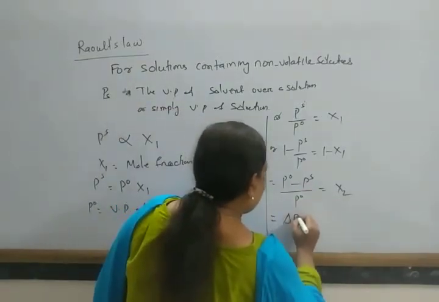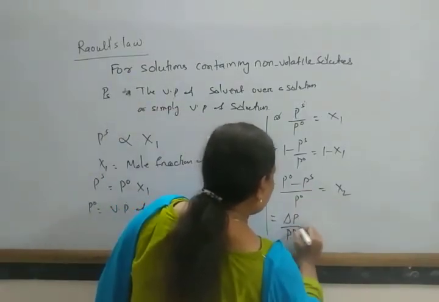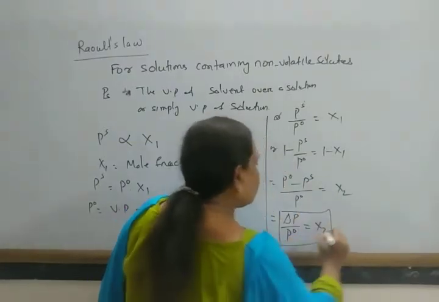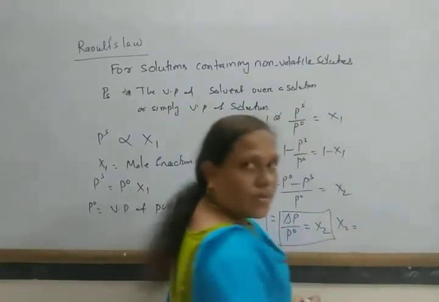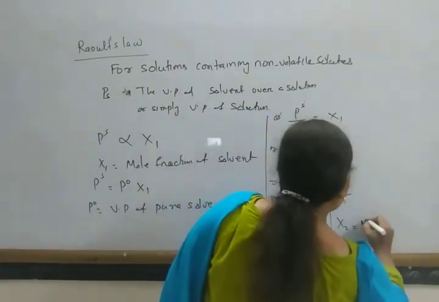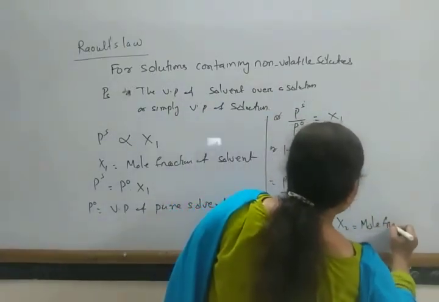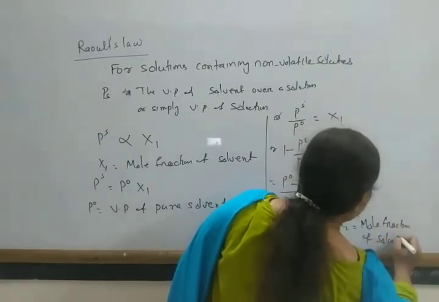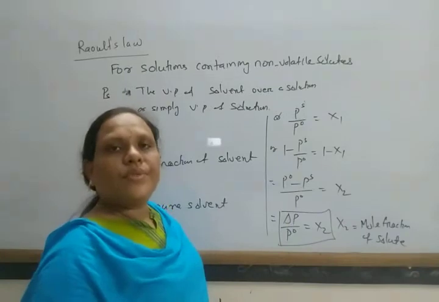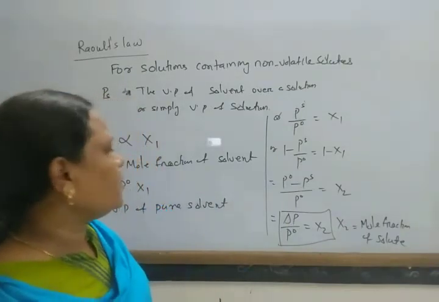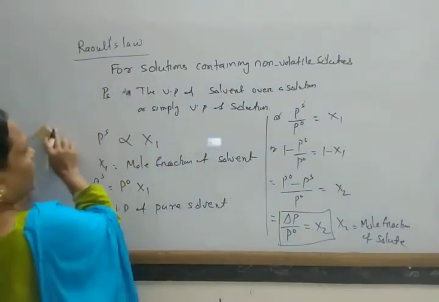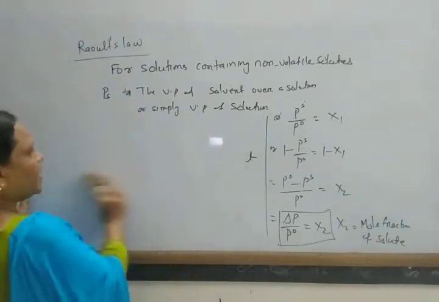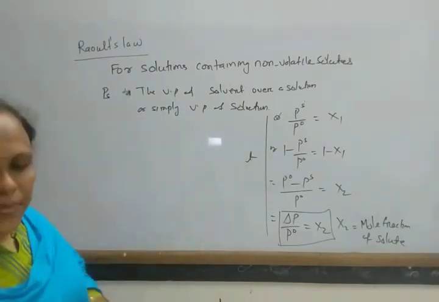That is del P, and del P by P naught equals X2, the mole fraction of solute. From that, we can define Raoult's law.